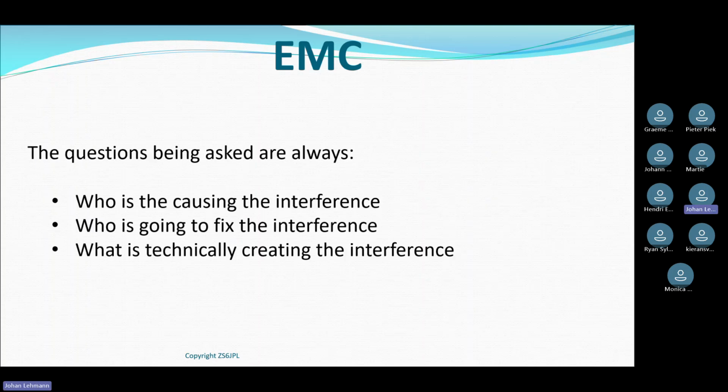Now we start getting to the fun part. The interference starts happening and everybody starts shouting. Who's causing the interference? Who's going to fix the interference? Your neighbor is hanging over the wall shouting at you. And then also, what is technically creating the interference is actually the right question that we should ask ourselves. Not who's causing it and who's going to fix it, but what is technically creating the interference. Okay.